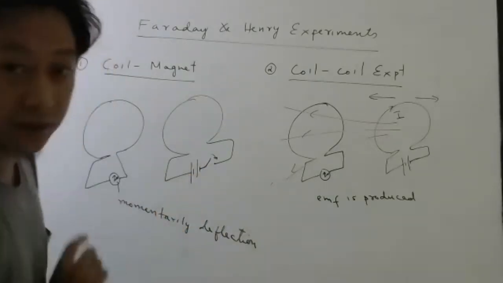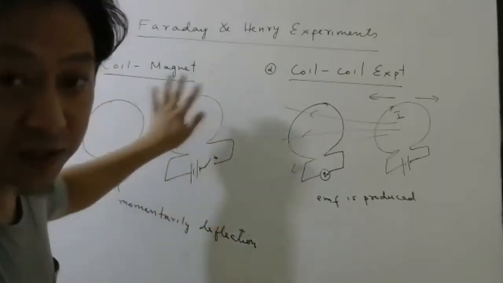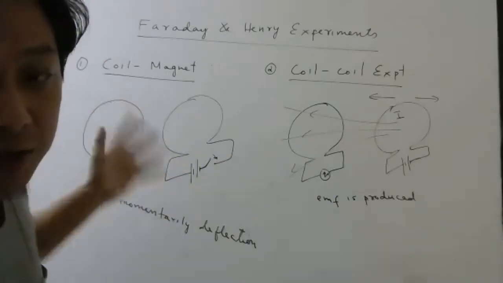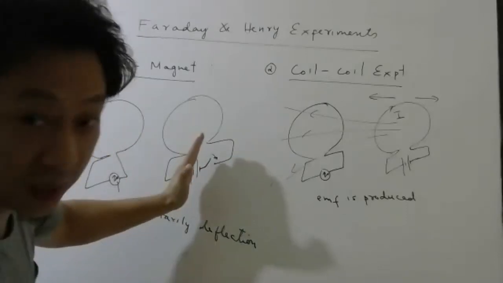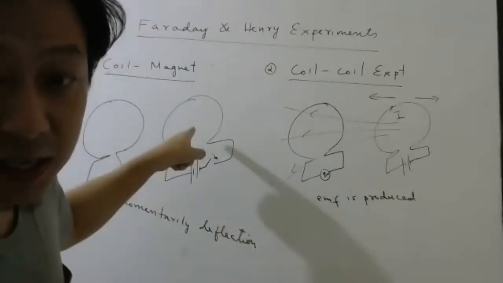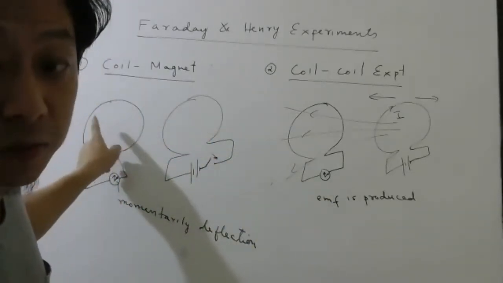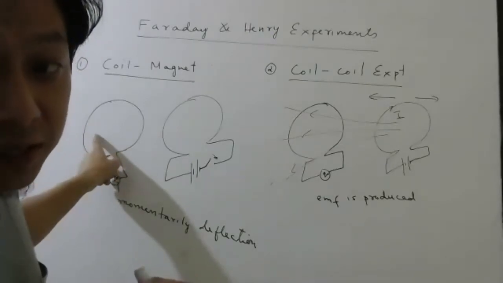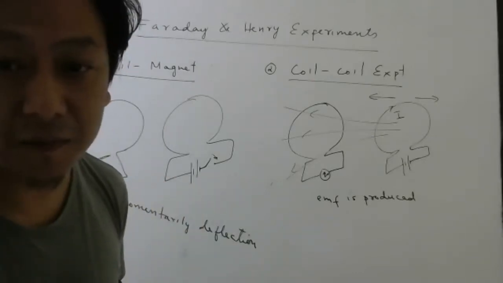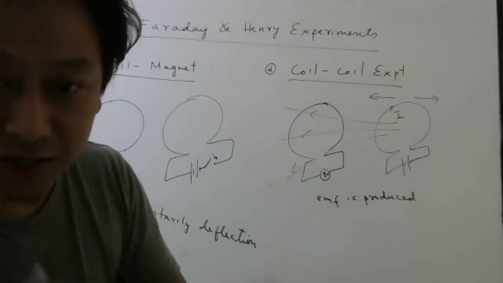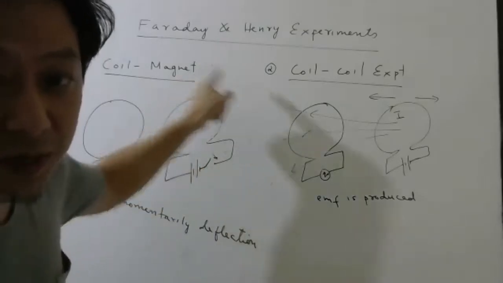When this was open, listen carefully. When this was open, what was the current here? Zero. The current here was zero. So what was the magnetic field produced here? No current, no magnetic field. So no magnetic field was produced here. Correct now? The moment they closed the key, suddenly current will flow here. So suddenly there will be a magnetic field here. So in this area, before there was no magnetic field, now there is a magnetic field. That is a change in magnetic field or not? Agree or not? I have no money, now I have money. So there is a change in money. Agree or not?